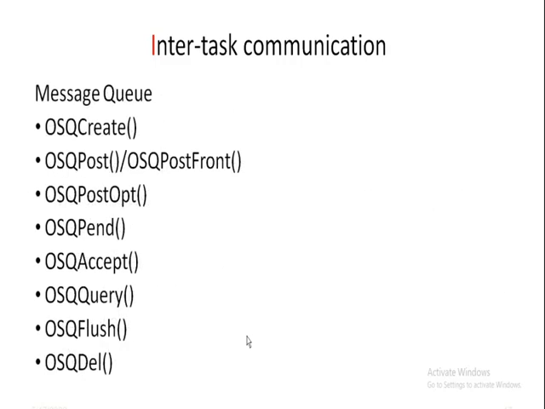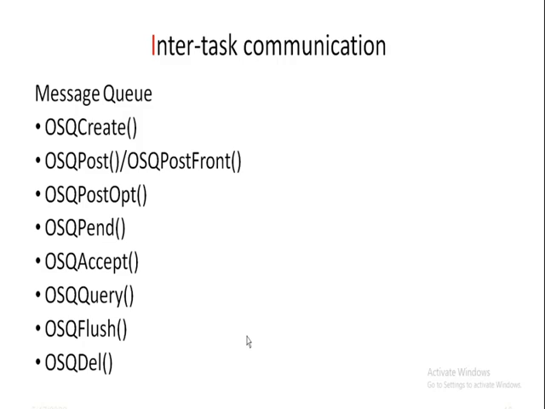Then message queue. A message queue is the same as a mailbox in operation. The only difference is that a mailbox is designed for handling only a single message, whereas a message queue is designed for handling multiple messages.